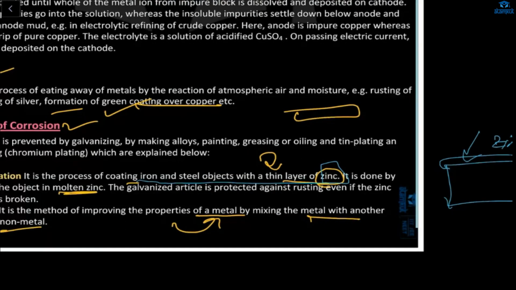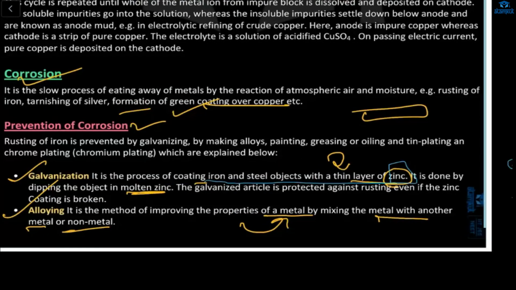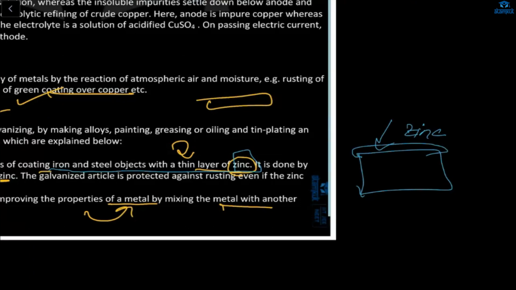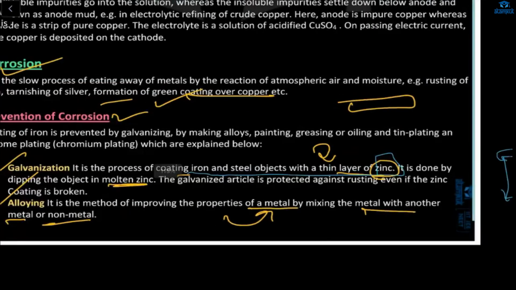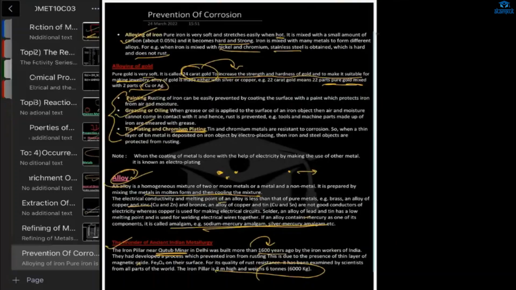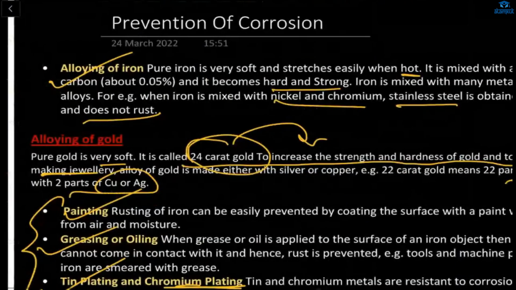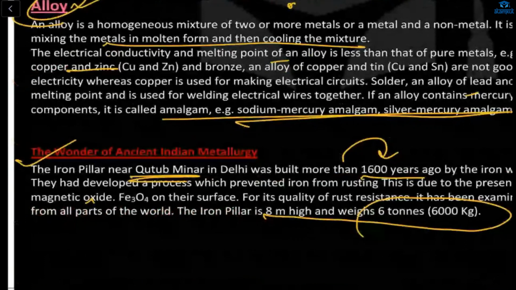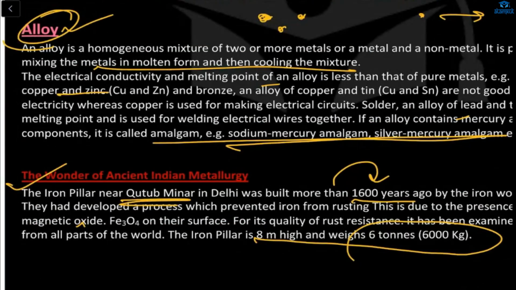Alloying is the method of improving the property of a metal by mixing it with another metal. If we mix a metal with another metal, then we will prevent our metal from corrosion. This is alloying of iron. This is alloying of gold. We can also paint, grease, oil, tin plating, chromium plating, alloy.